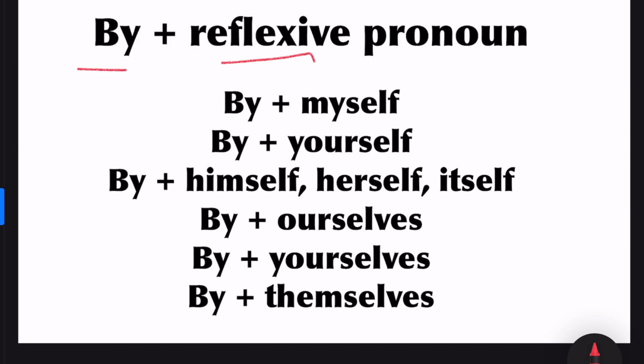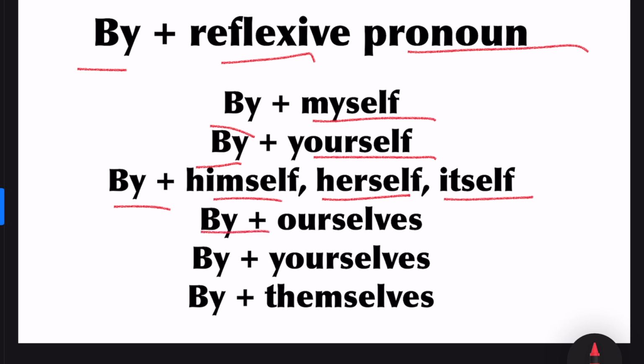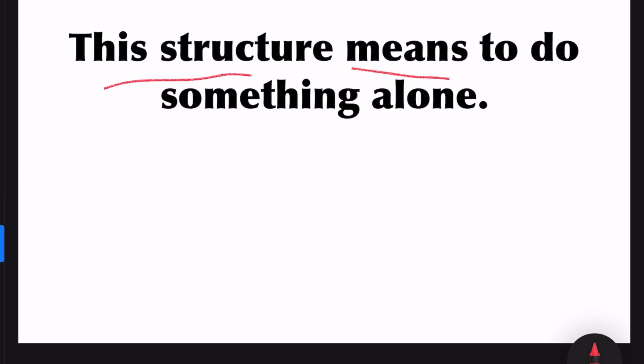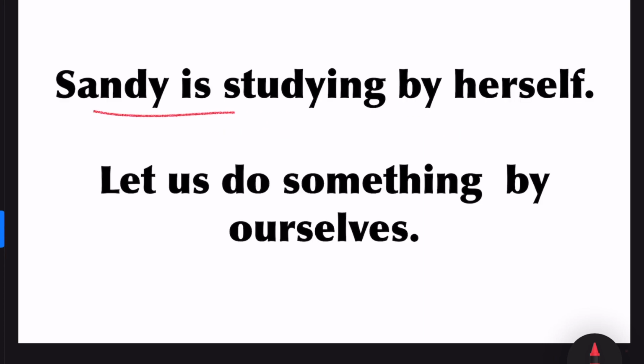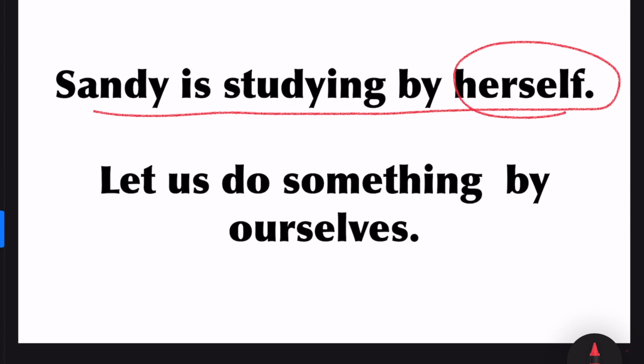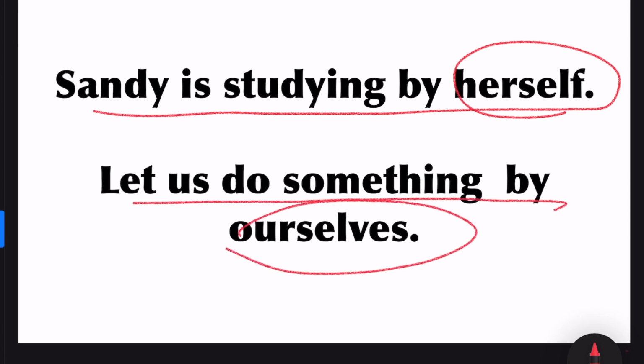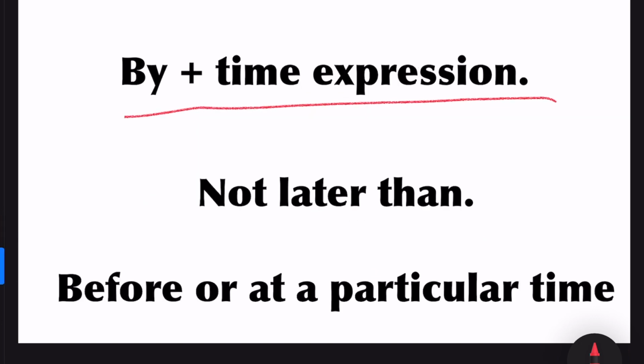By plus reflective pronoun. By myself, by yourself, by himself, herself, itself. By ourselves, by yourselves, by themselves. This structure means to do something alone. Example sentence, Sandy is studying by herself. It means she is studying alone. Let us do something by ourselves. Alone.